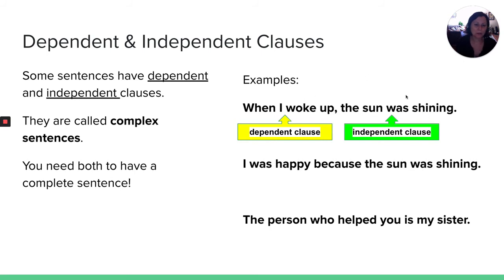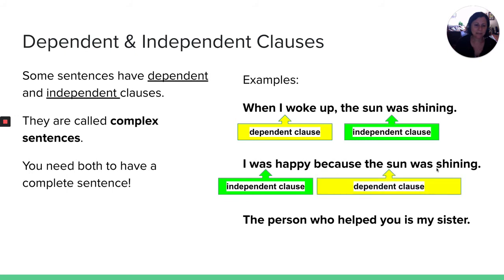You need both clauses. I was happy because the sun was shining. Here I have an independent clause. I was happy. An independent clause is a complete sentence. I was happy. But then I added a dependent clause: because the sun was shining. You can't have a dependent clause by itself. You need both. I was happy because the sun was shining.